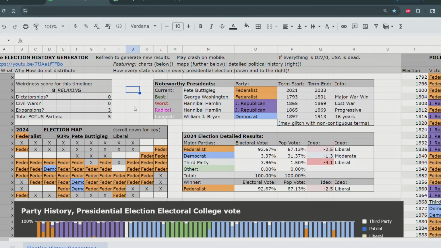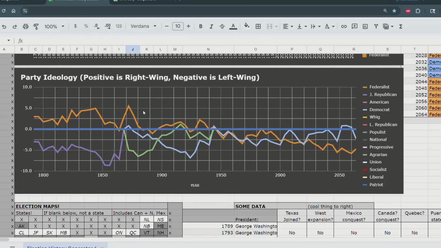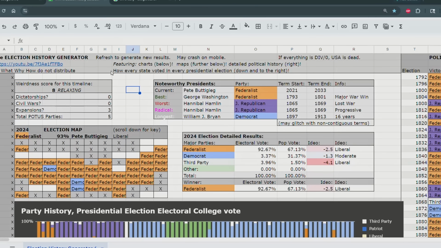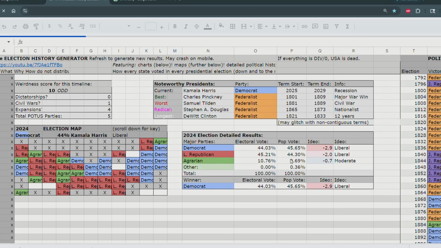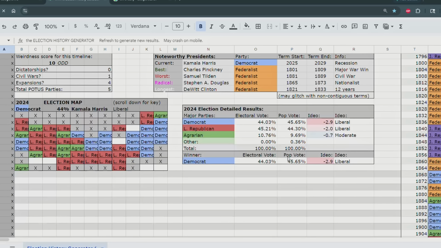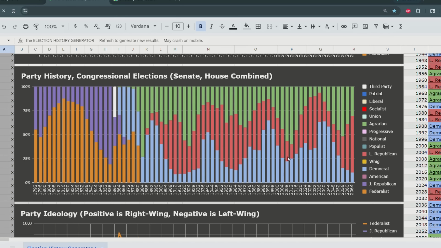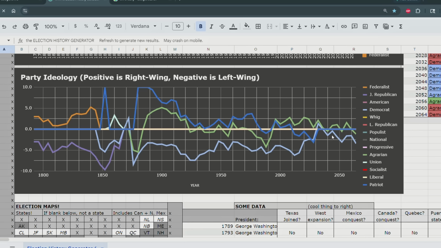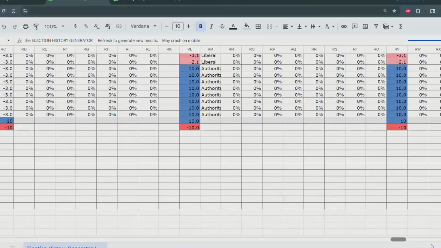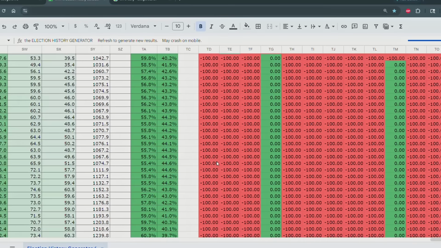Look at this. The Federalists won. No Socialist Party though. But they're all the way down here. So the 2 major parties have shifted leftward to claim the real estate of the left wing, thus cutting the knees out of any socialist movement. And again, look, well, actually, that's not too bad. So what happens is, let's see if that happened in real life. Let's see if that happened in this timeline.